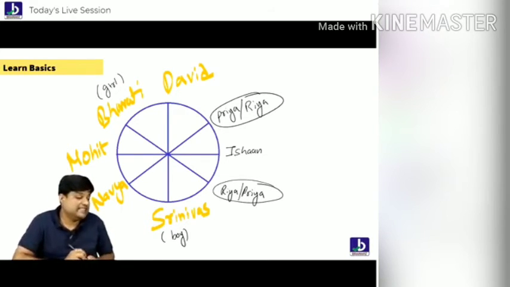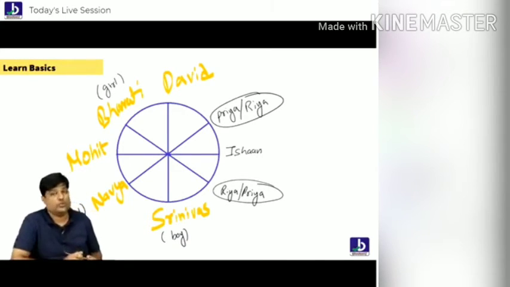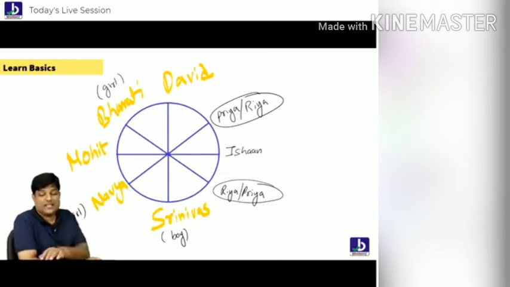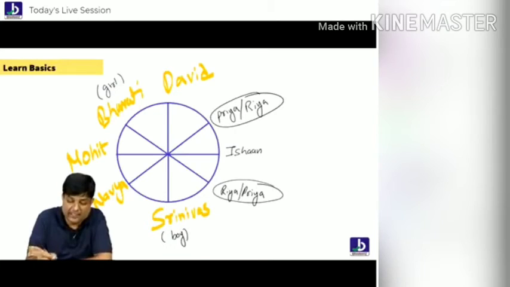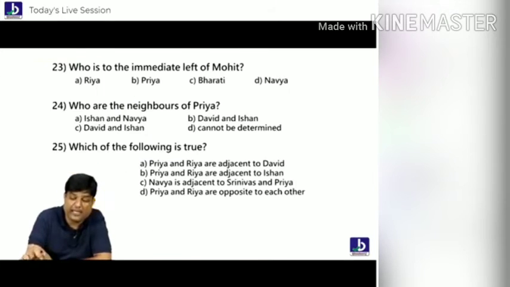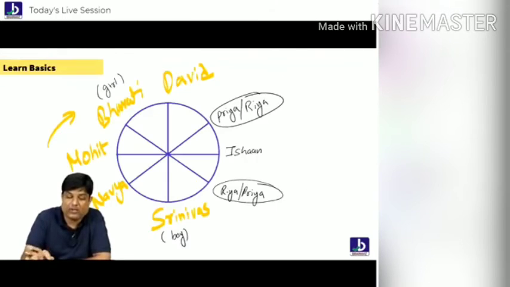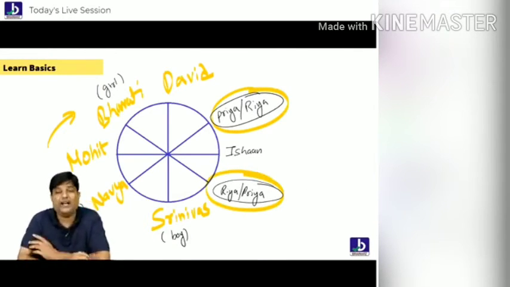Ravikant is saying Srinivas is 3 places away. So is there any difference between 2 or 3 places away? No. It's same. Okay. Now let's try to move forward. Who is immediate left side of Mohit? Left side of Mohit. Bharti. Who are the neighbors of Priya? Arey Baba. What do I know? Where is Priya only? I don't know. And how should I know neighbors?